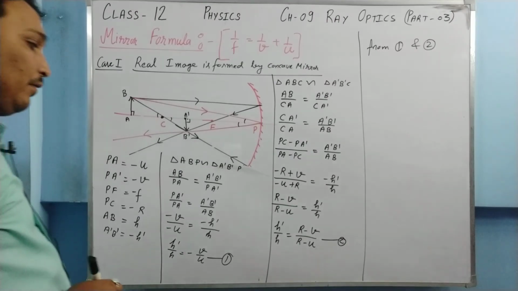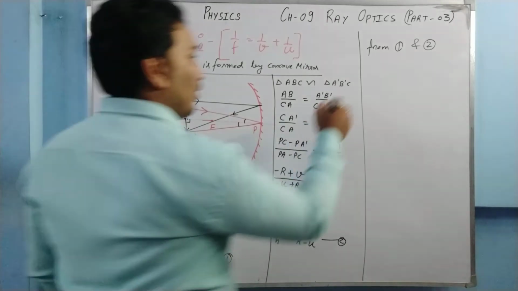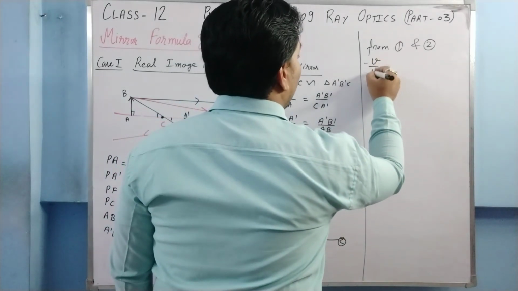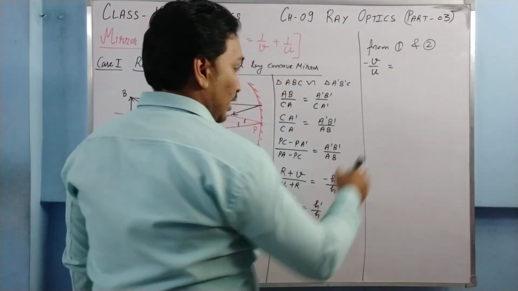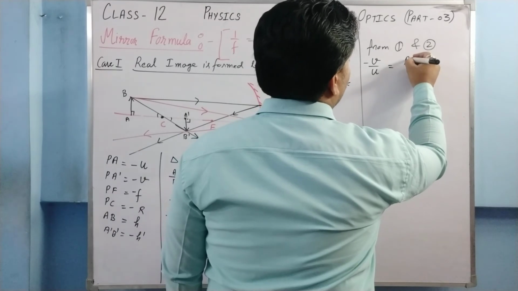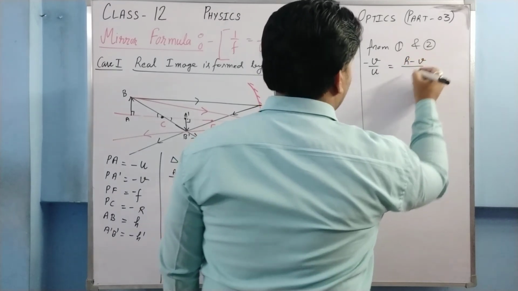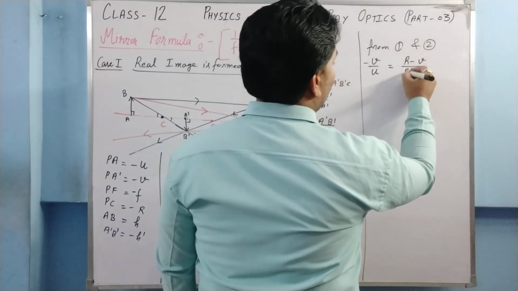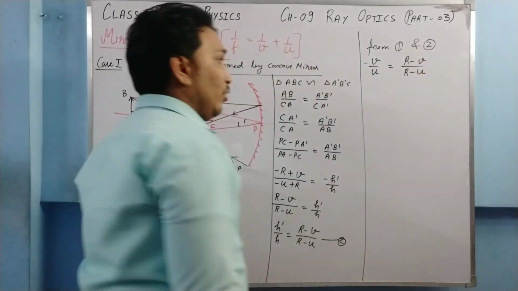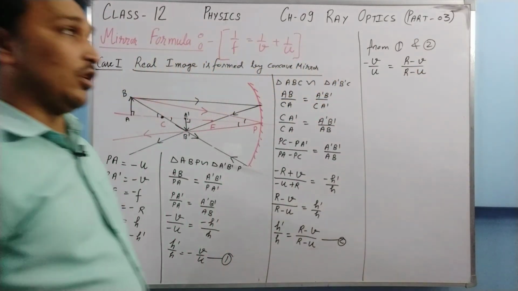What I am going to have, from here I am having minus V upon U is equal to, here I am having R minus V upon R minus U. Now I am going to cross multiply it and let's see what happens.